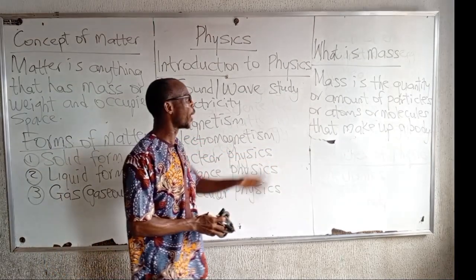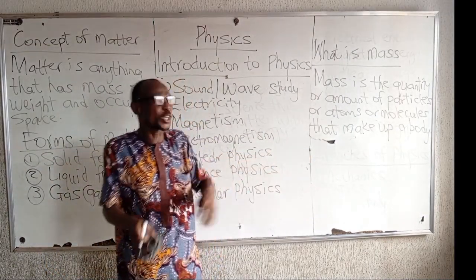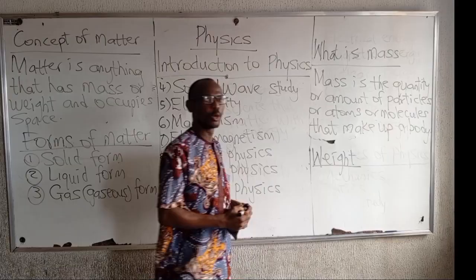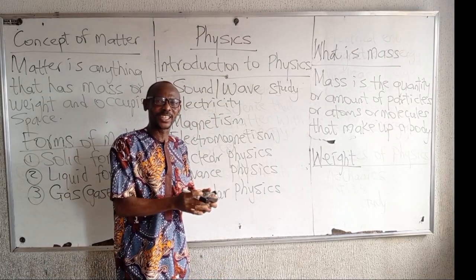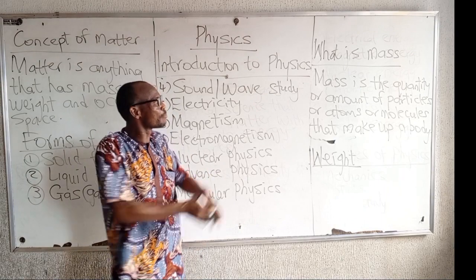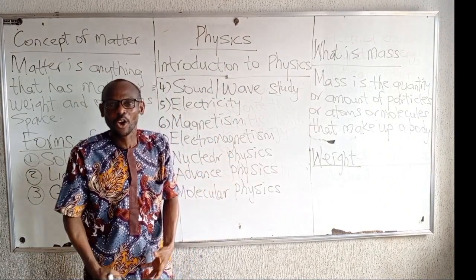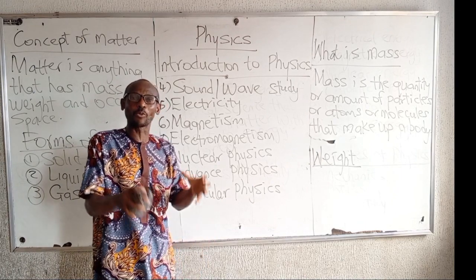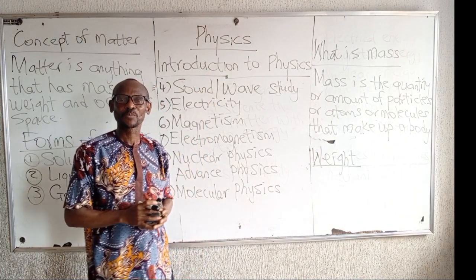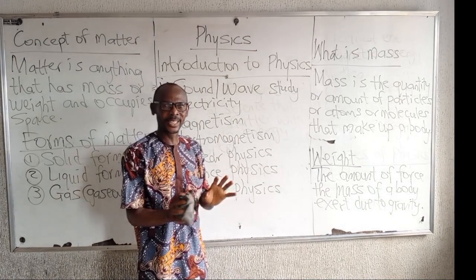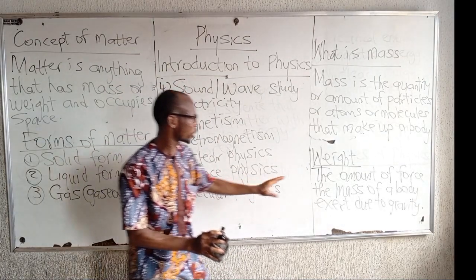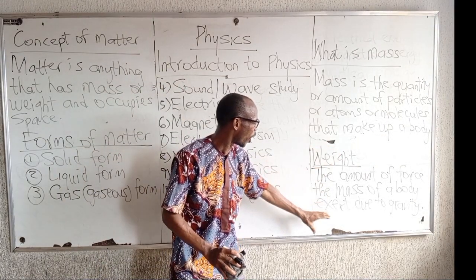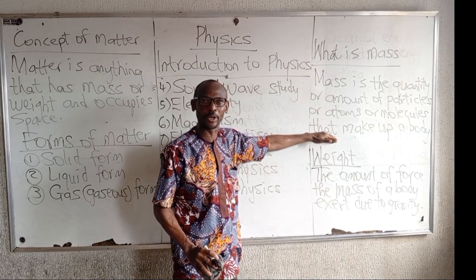The weight of a body is the force which the mass exerts. Weight of a body is the force that the mass itself exerts on its what? Support. As a result of what? Gravity. So, this is a slight difference between what? The weight of a body and what? That of the mass of a body.